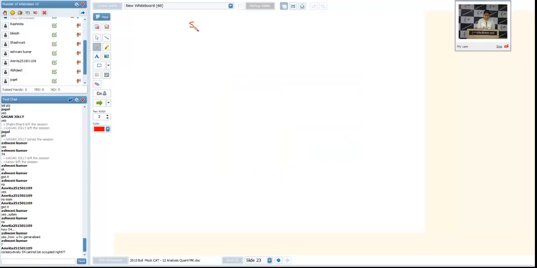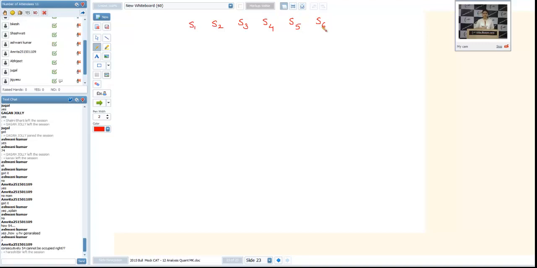See, suppose there are these many seats. Let me explain for 6 seats. Suppose instead of 55 seats, there are 6 seats. Now guest 1 is coming. He is sitting at S1. Now guest 2 is coming.